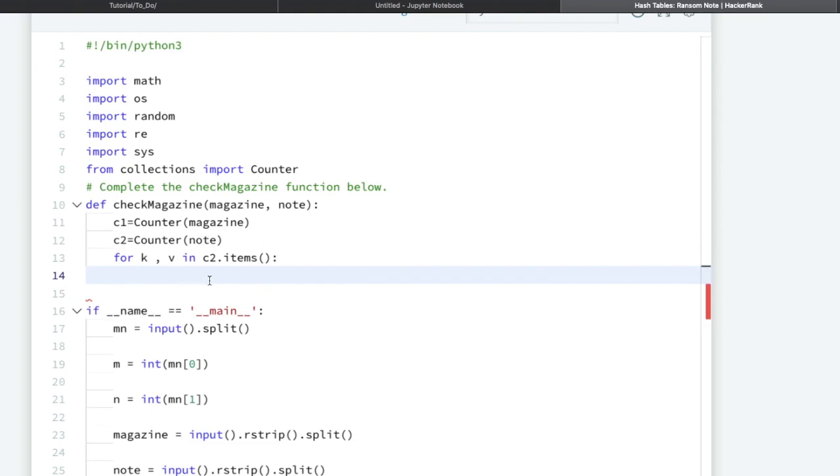Now we will try to check in C1. If key is present, if key in C1, then at the same time we will check that C1 of k, the value present at that key in C1, should be greater than or equal to the value in C2.